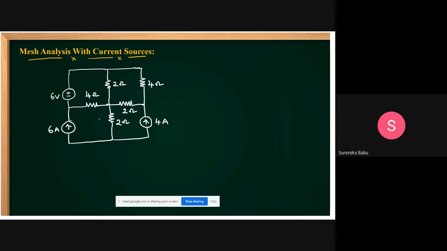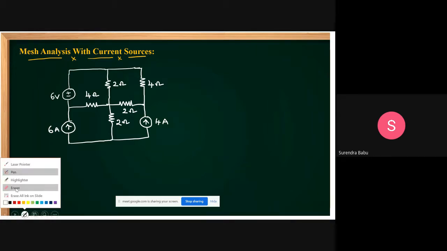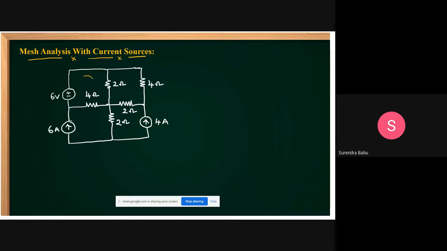Yes, friends, first you take either clockwise or anti-clockwise direction, that is no problem, but it is always advisable to take clockwise. Let this be I1, and let this be I2. Let this be I3, and this is I4. One sequence you follow.